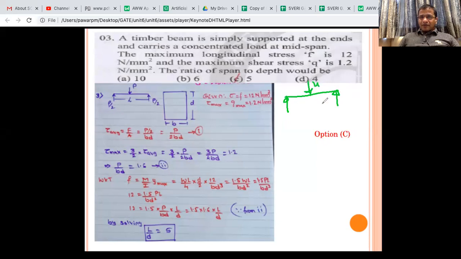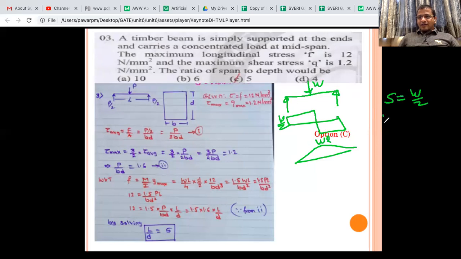Confused? Let me draw the SFD. SFD is like this. So W by 2 is maximum SF, and this is WL by 4. So from this you get S is equal to W by 2 and M is equal to WL by 4.